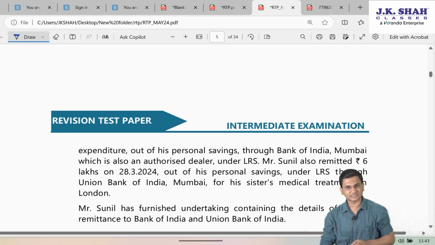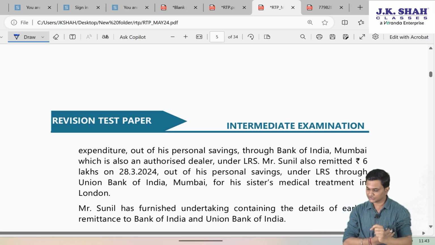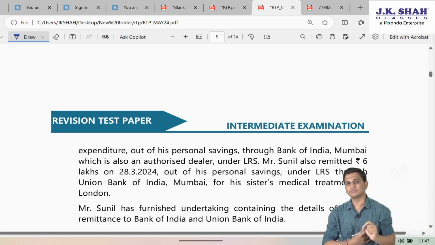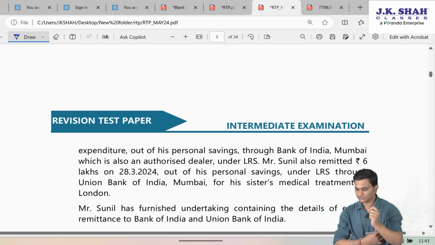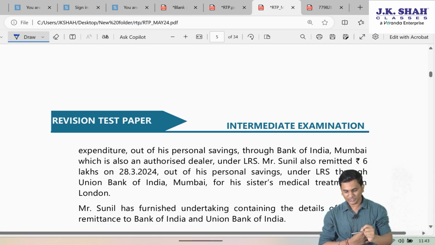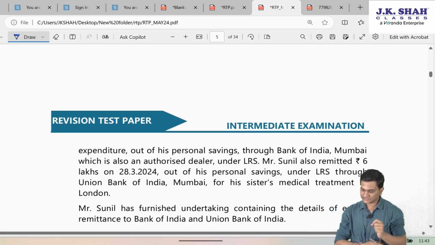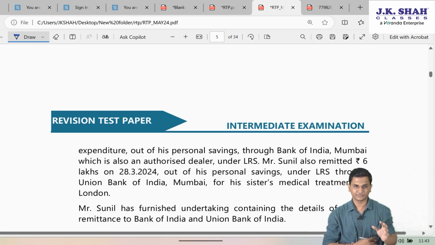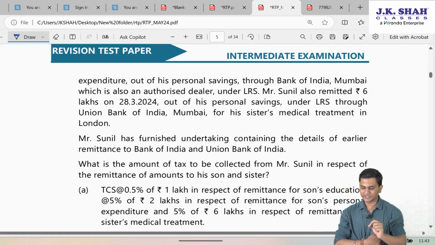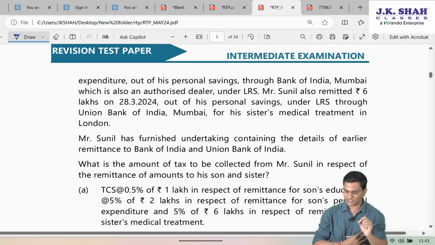So another remittance. Mr. Sunil also remitted 6 lakh rupees on 28th March 24 out of his personal savings under LRS through Union Bank of India, Mumbai, for his sister's medical treatment in London. Sunil has furnished undertaking containing the details of earlier remittance to Bank of India and Union Bank of India.